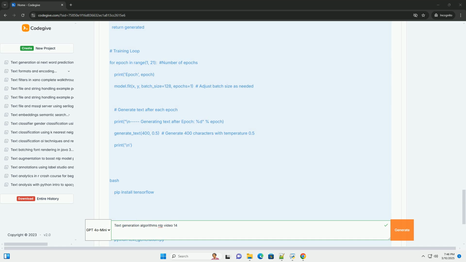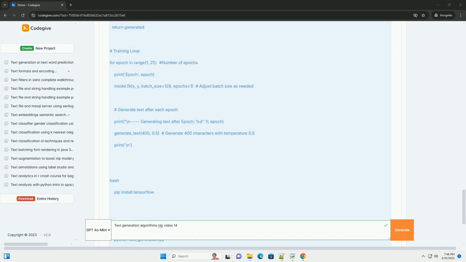3. Training. Train the model on the prepared data. After each epoch, generate text using the trained model. 4. Text generation. A sample function is defined to sample an index from the probability distribution predicted by the model. Temperature is used to control the randomness. The generate_text function takes a seed sentence and generates new text by repeatedly predicting the next character and adding it to the generated text.